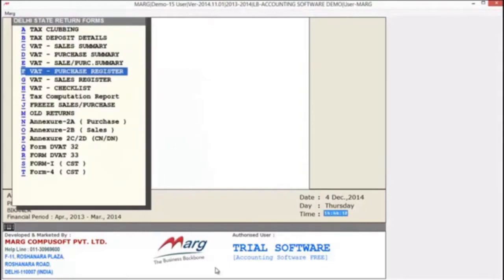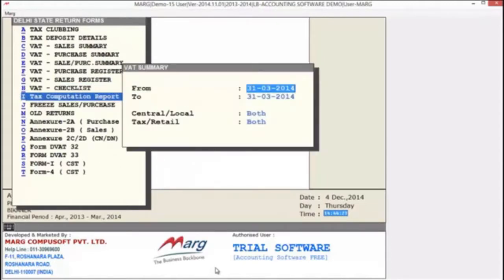Here you have an option, tax computation report. You can simply select this option. Now first of all, you can define from which date to which date you want to generate the report, like we are generating the report for the last quarter. Then you can select whether you want to view the report for local or central.